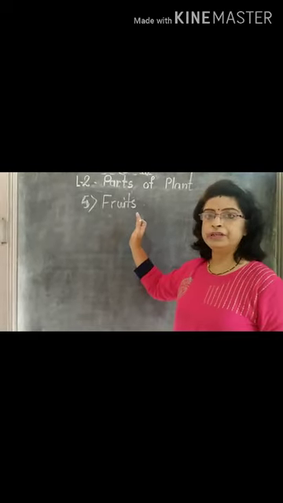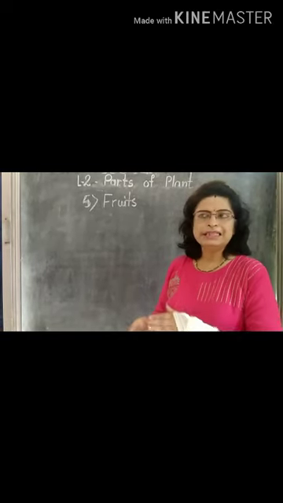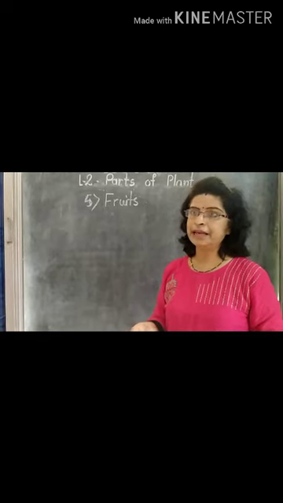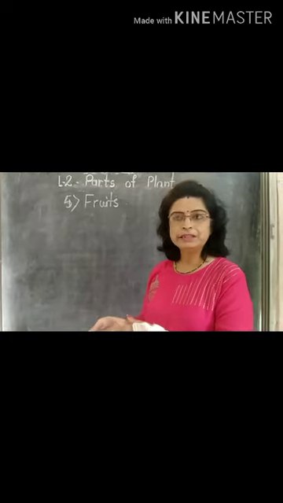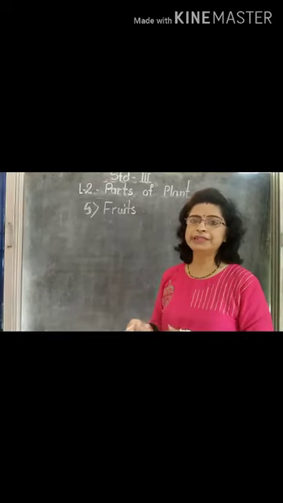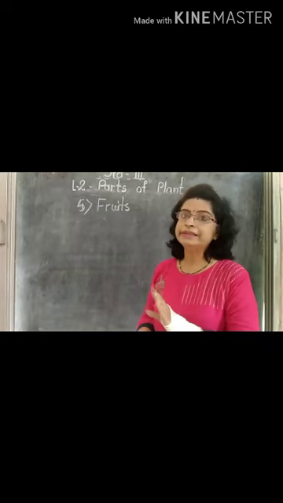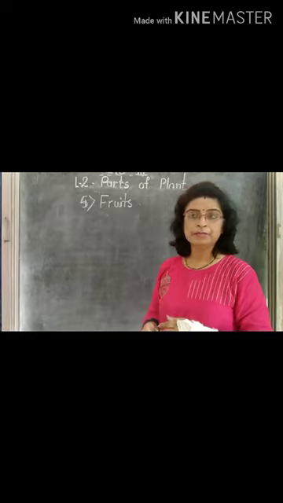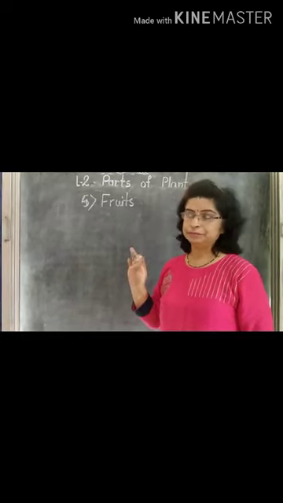Some fruits have one seed, like mango and jamun. Some plants have 2, 3, 4 seeds, and some have many seeds, like watermelon, muskmelon and guava. These fruits have lots of seeds inside them, while some fruits do not have a single seed, like banana. The banana fruit does not have any seed.